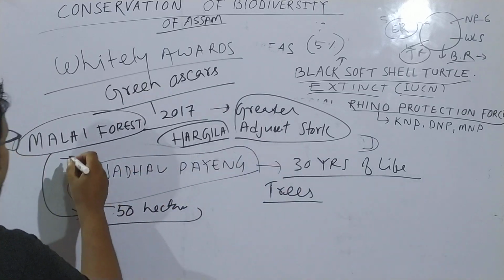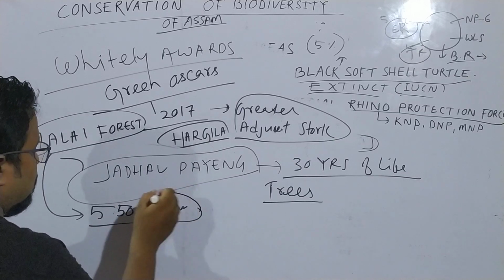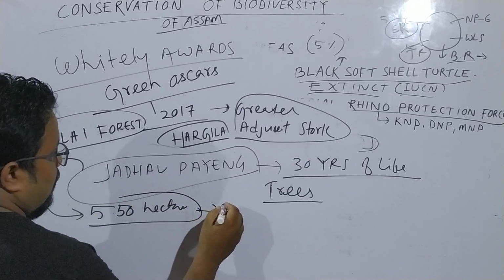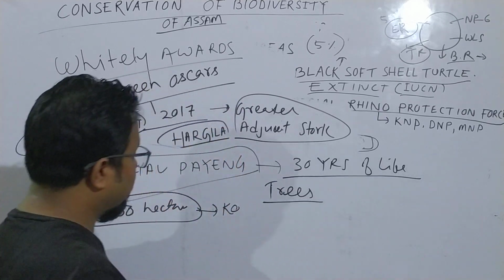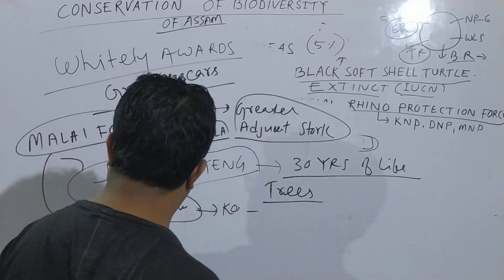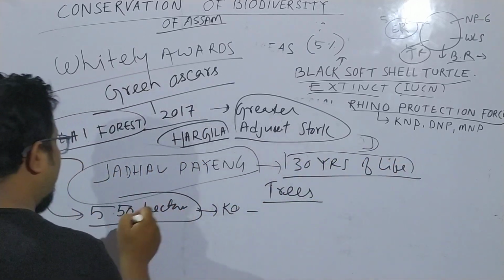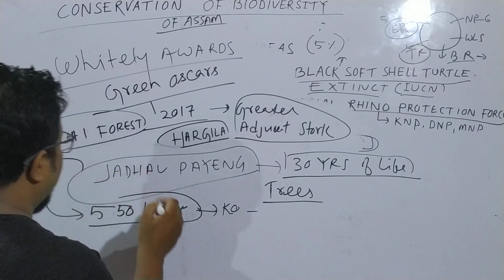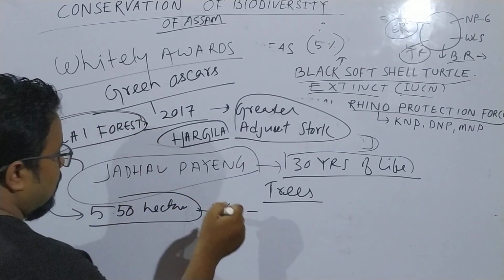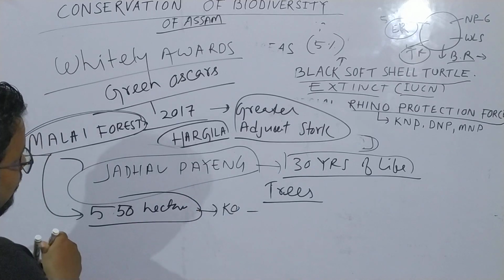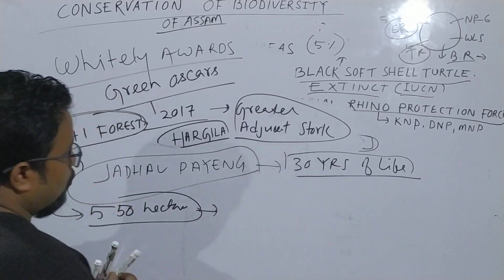He built a forest in Majuli, nearby Kokilamukh in Jorhat. He has spent 30 years of his life building the trees, and he built a forest in Majuli, which is known as the Molai forest. It is in Kokilamukh in Jorhat, and for this he got the Padma Shri Award in 2015.